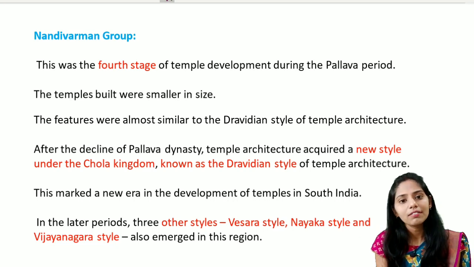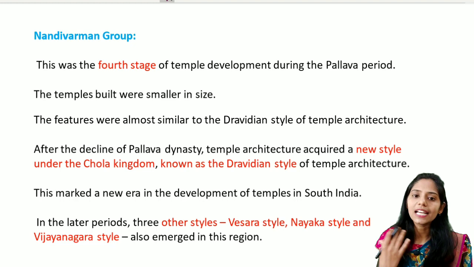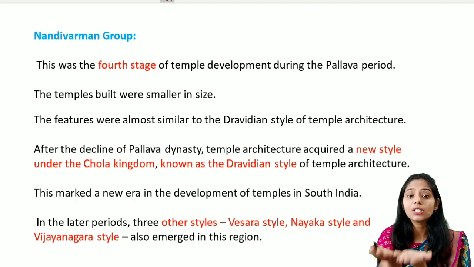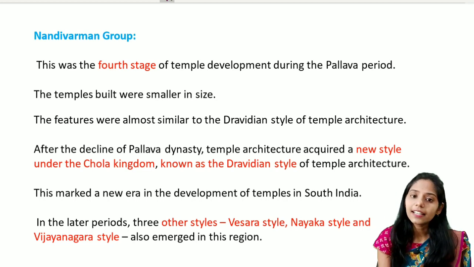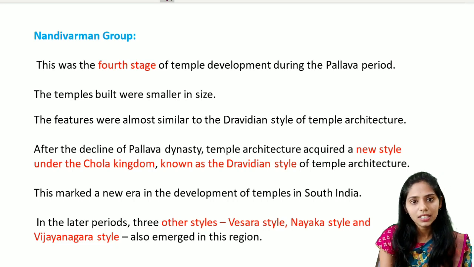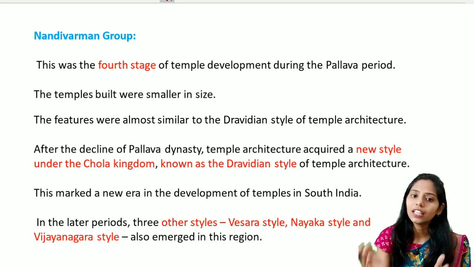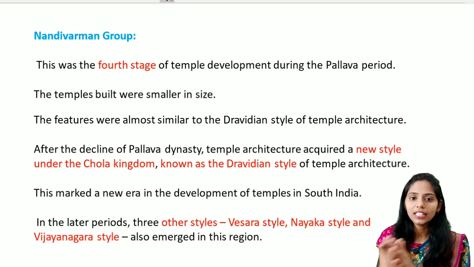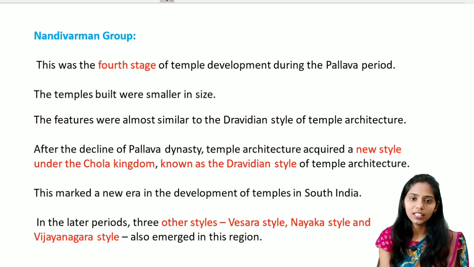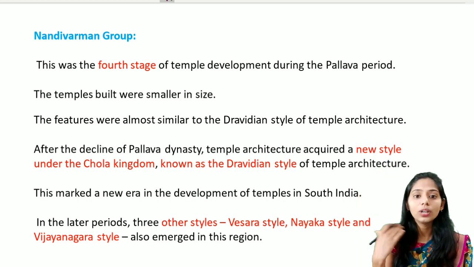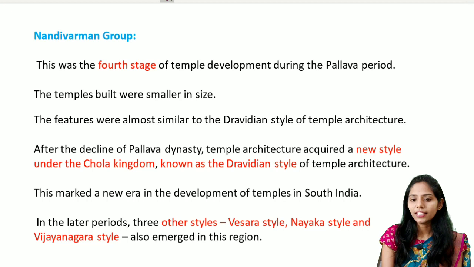Whenever we see the Chola kingdom, they started their temple architecture. The type of architecture started by the Chola kingdom is called the Dravidian style of temple architecture, and they started a new era of temple development in South India. So why are the Cholas called Dravidian style? The Shikara in North India, that is in the Nagara style, is called Vimana in South India, that is in Dravidian temple architecture. And this Vimana reached its climax in the Chola architecture.